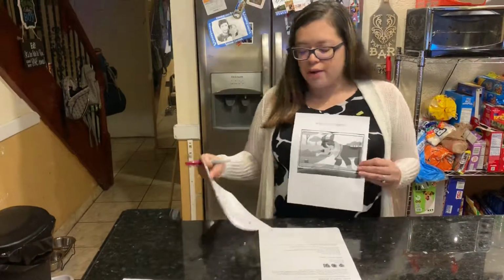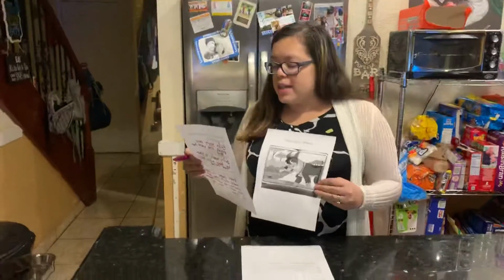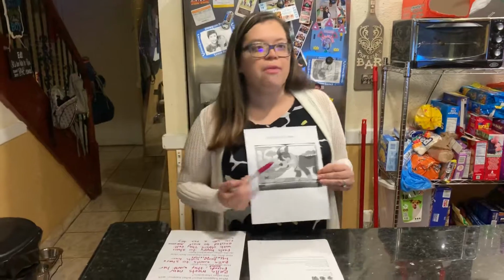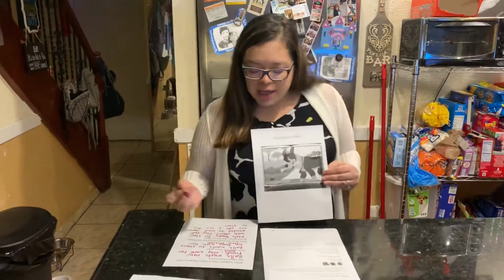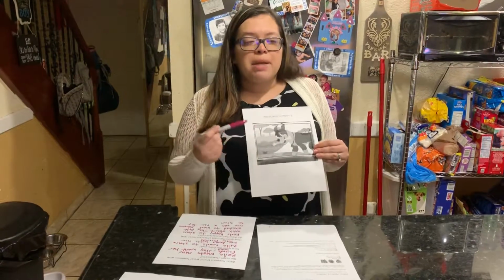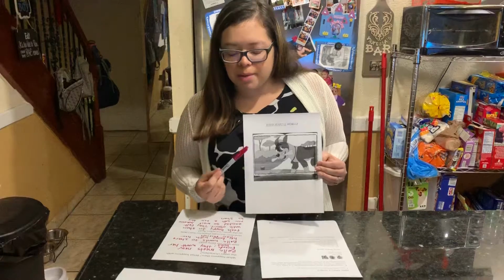Moving on to my next questions, my other W is, what happens then? What happens with the other characters? So far we only have one character. We have Bella. So what happens then? Bella wants to meet new friends. So Bella meets other dogs in my story. She meets other dogs at the park.